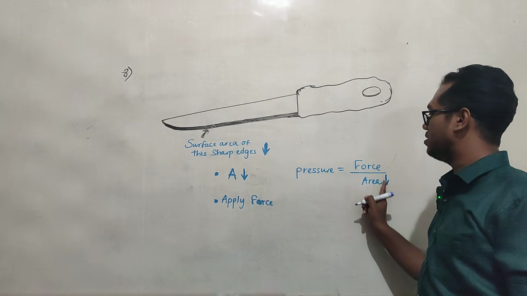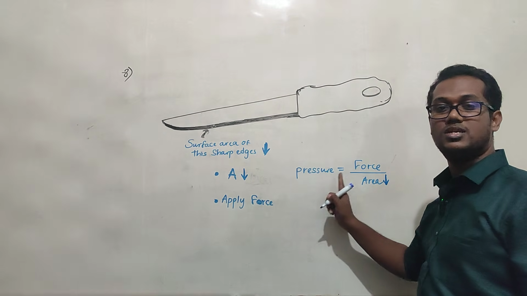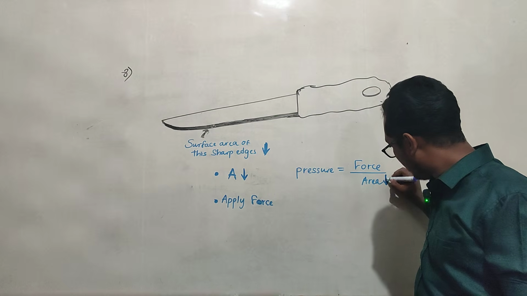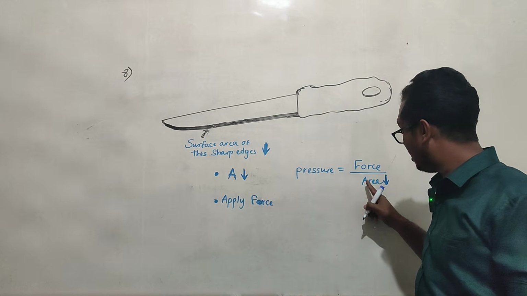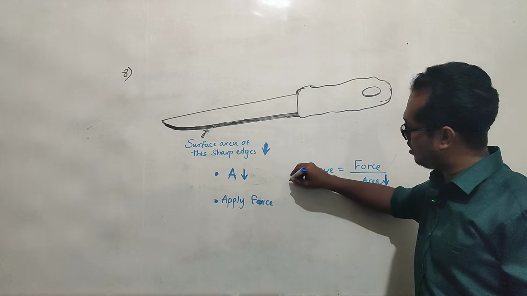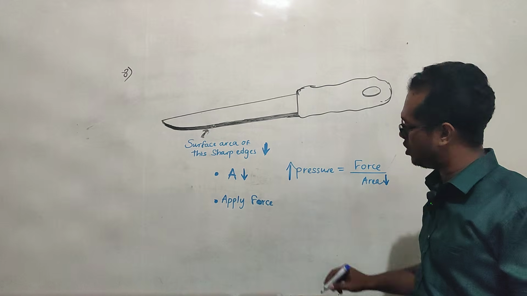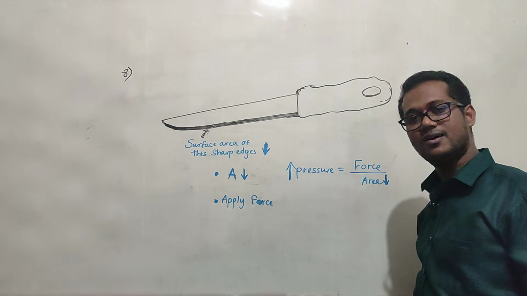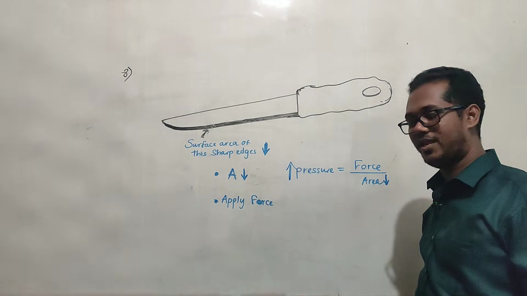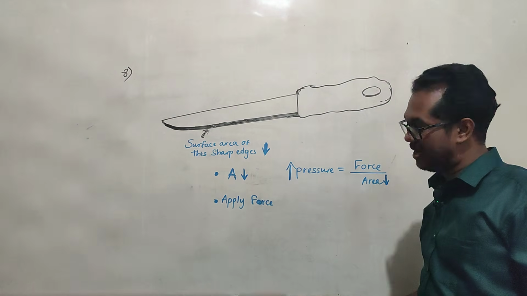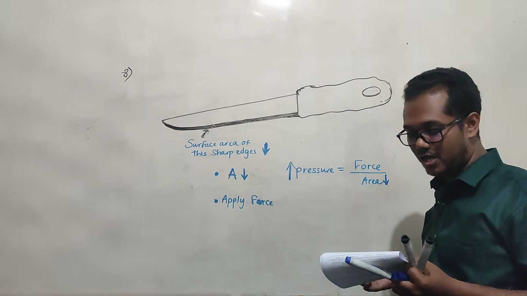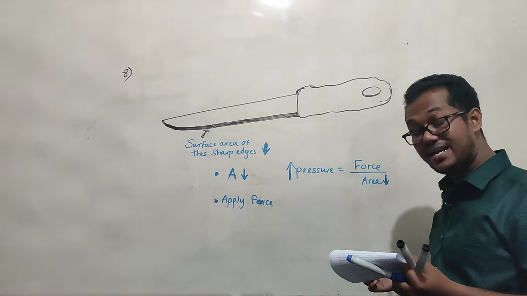So this is inversely proportional to the pressure. So whenever the sharp edge's surface area reduces, we can apply a greater pressure. Greater pressure means it cuts easily. So we can exert great pressure here. So the first answer, the ability to apply the greater force.